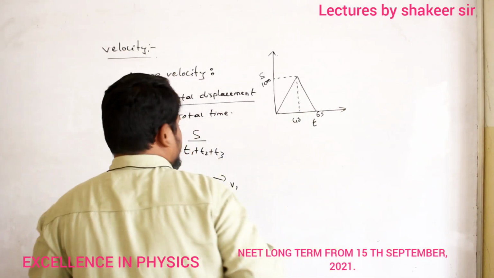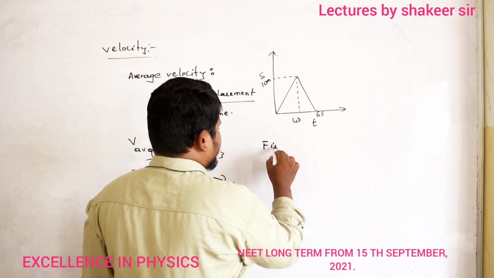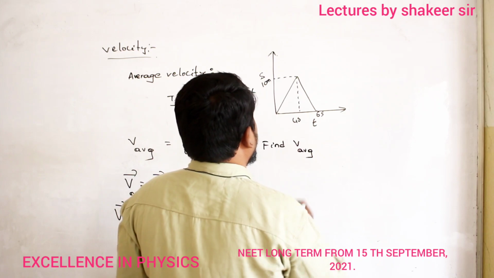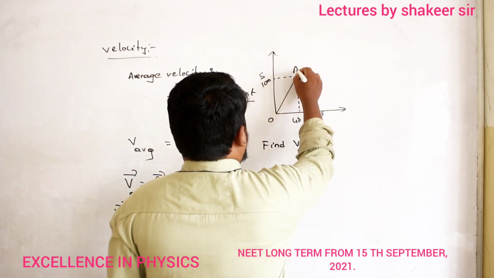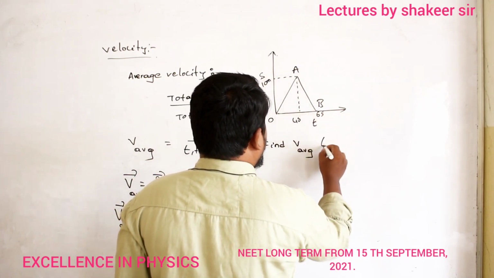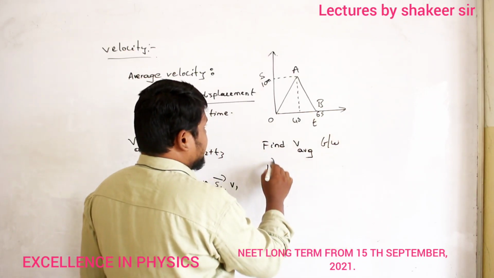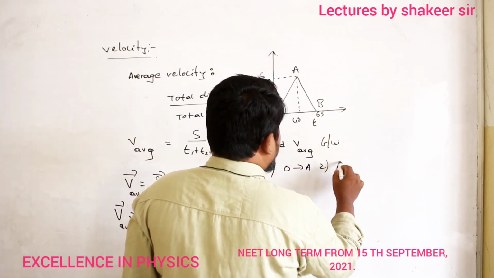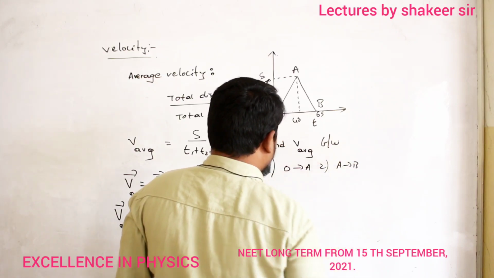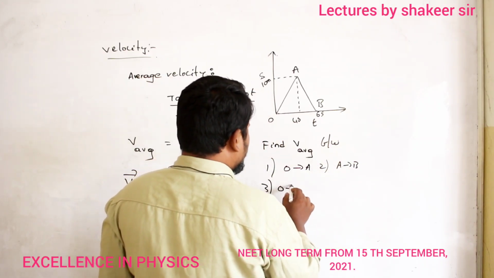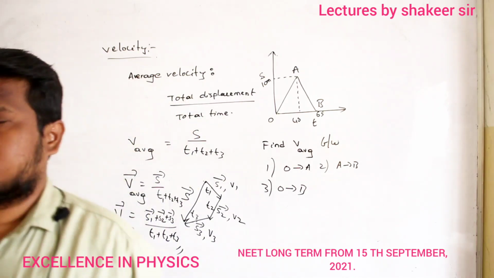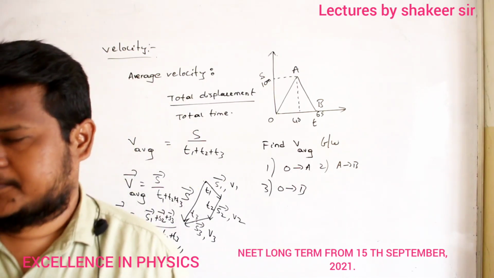So now the question is, find average velocity between the first case O to A, second case A to B, clear? Third case O to B. So in these three conditions, you are supposed to find out average velocity.